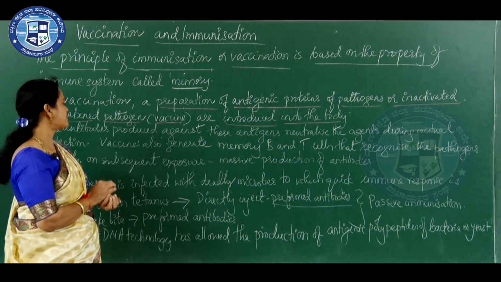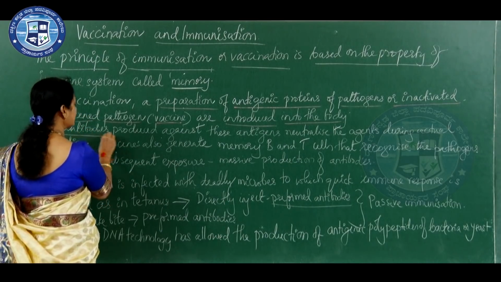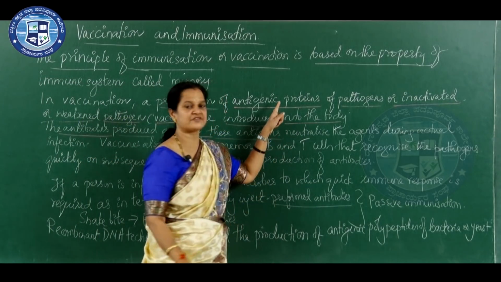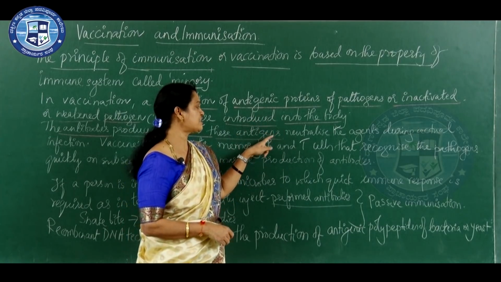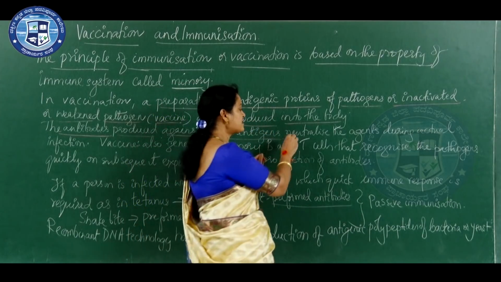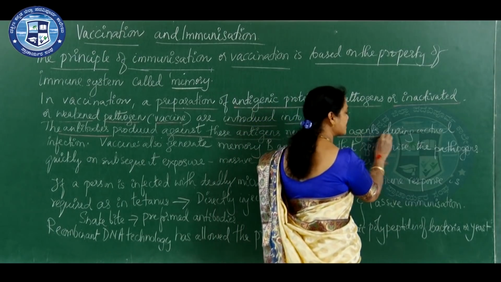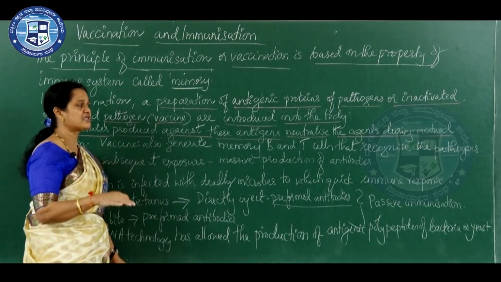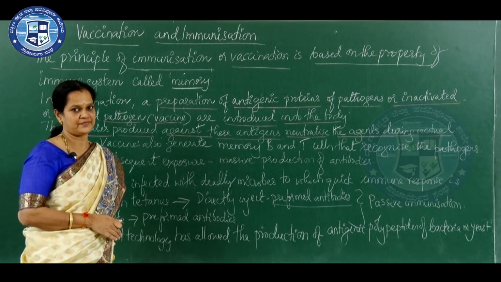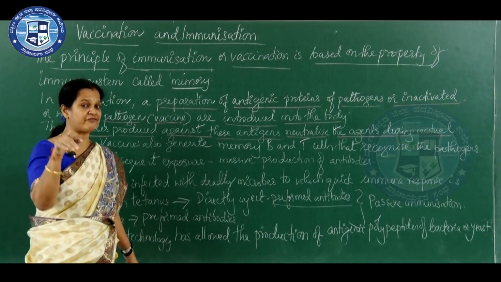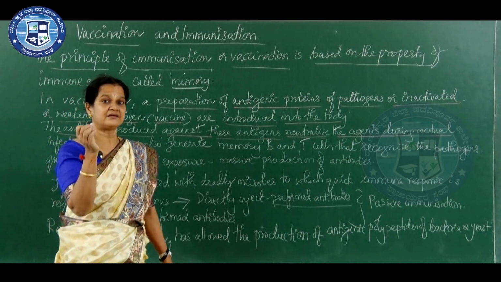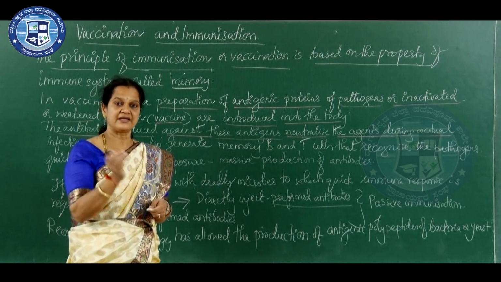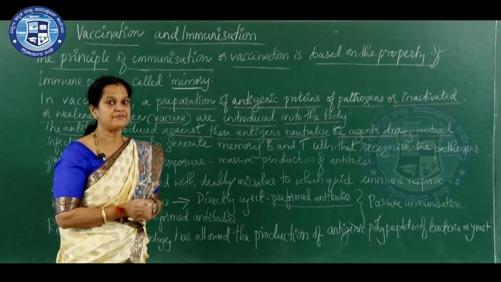Here antibodies are produced against these antigens, whichever antigens are introduced, and these antibodies neutralize the pathogenic agents during their actual infection. So, anticipating any infection, vaccine is given, and the vaccine has the pathogen, maybe partly inactivated or dead.